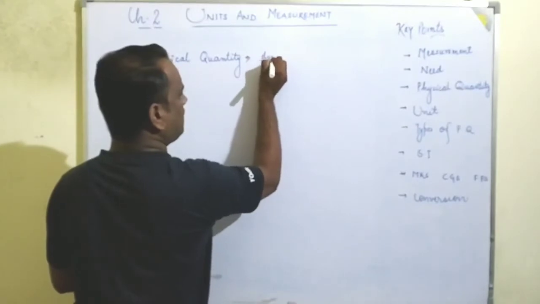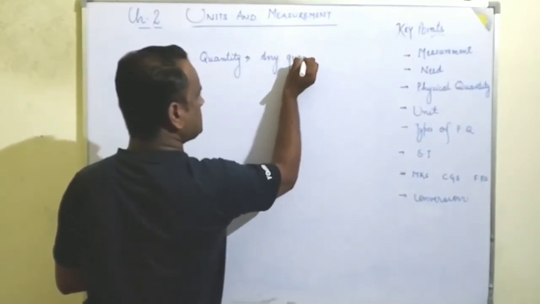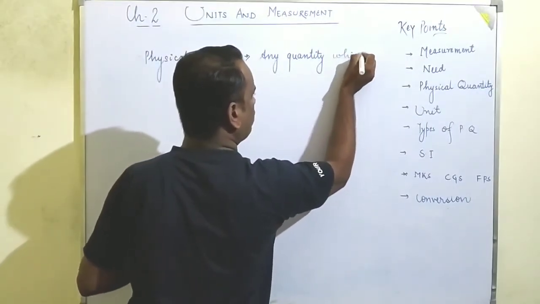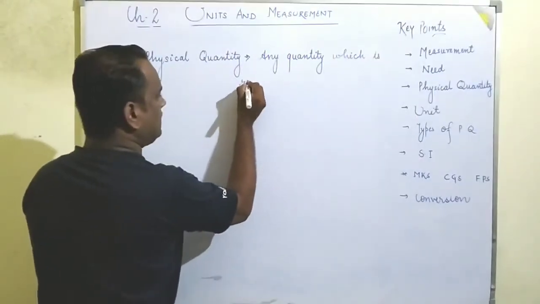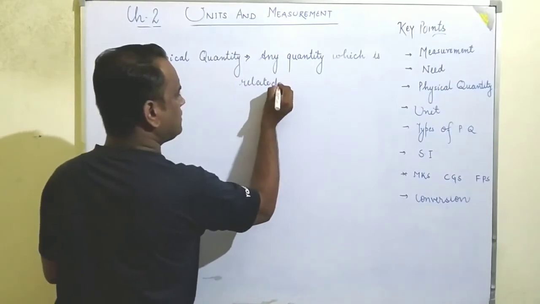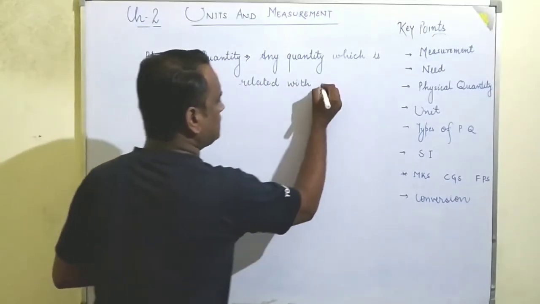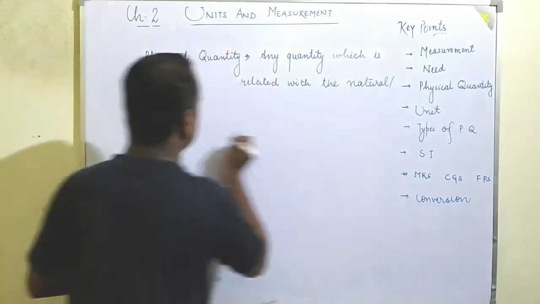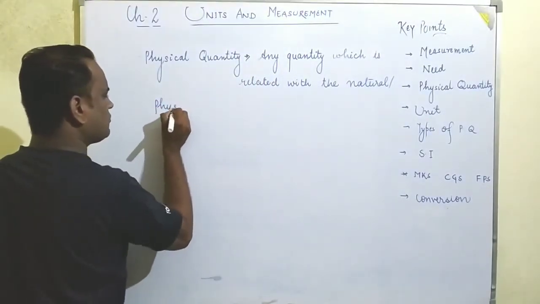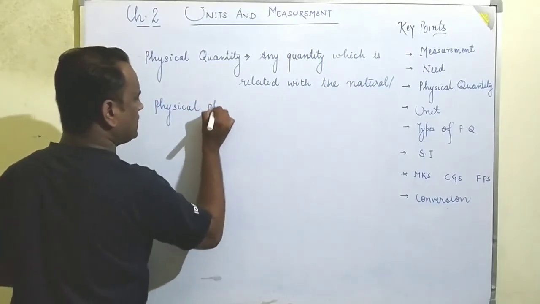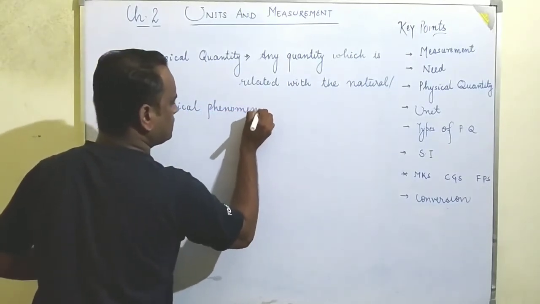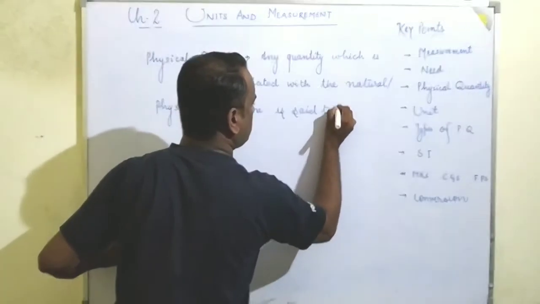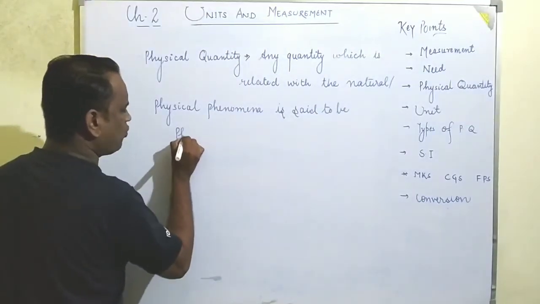Any quantity which is related with natural phenomena or physical phenomena is said to be a physical quantity.